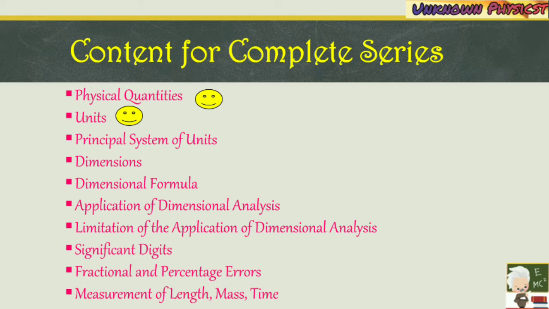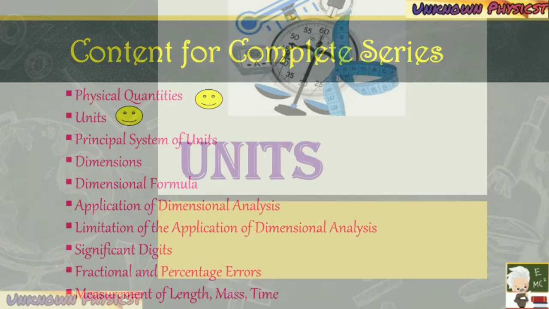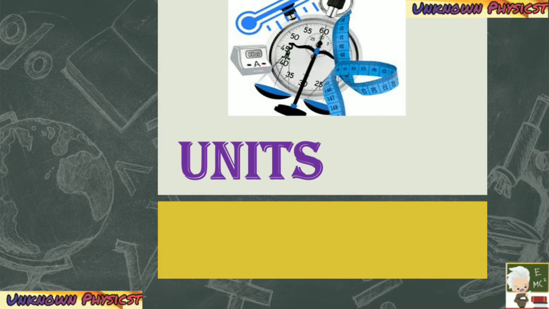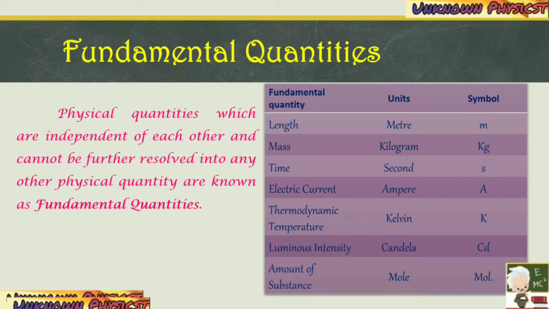So in our previous video we have covered what are physical quantities and units, and in this video we will see the standard definition for the fundamental units and the principal system of units. We saw there are three types of units: fundamental or base units, derived units and supplementary units. We also saw there are seven fundamental quantities and they have their respective units, which are called fundamental units.